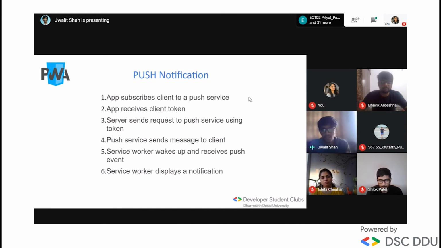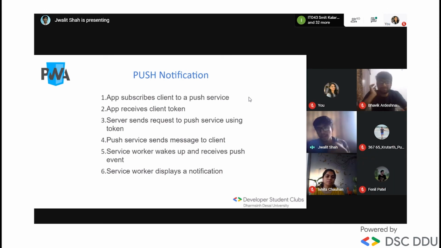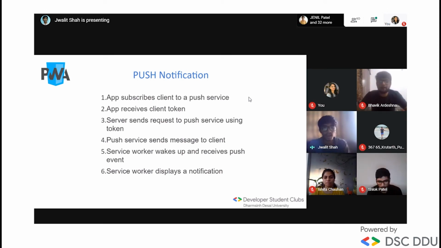Then the application receives a client token based on the subscription; certain clients have a certain token, and the token is delivered to the application. Whenever we want to push a notification, the server sends a request to the push service using that push token, for the client identified by that ID or token.